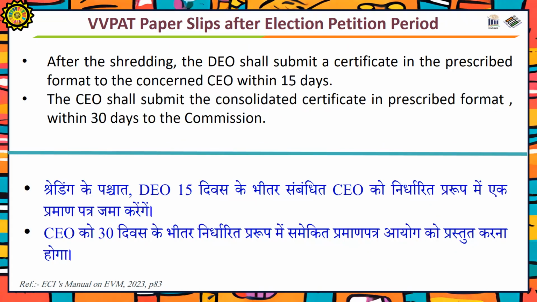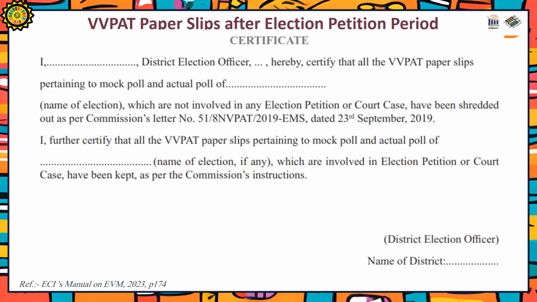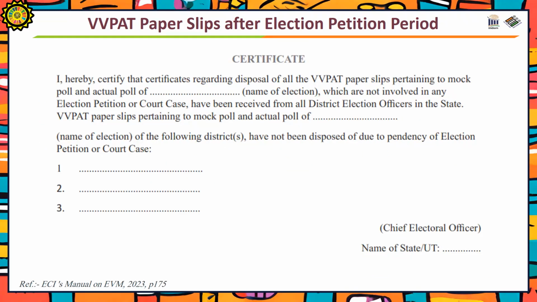After the shredding, the DO shall submit a certificate in the prescribed format to the concerned CO within 15 days. The CO shall submit the consolidated certificate in prescribed format within 30 days to the Commission. The certificate to be given by the DO is shown on the screen. The format of the consolidated certificate to be given by the CO is shown on the screen.